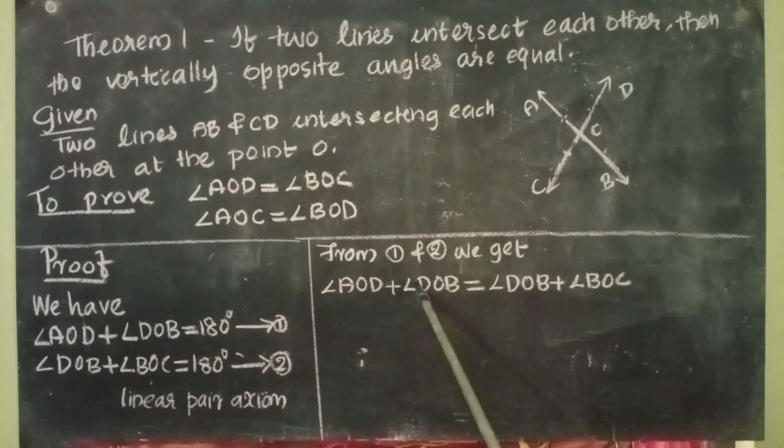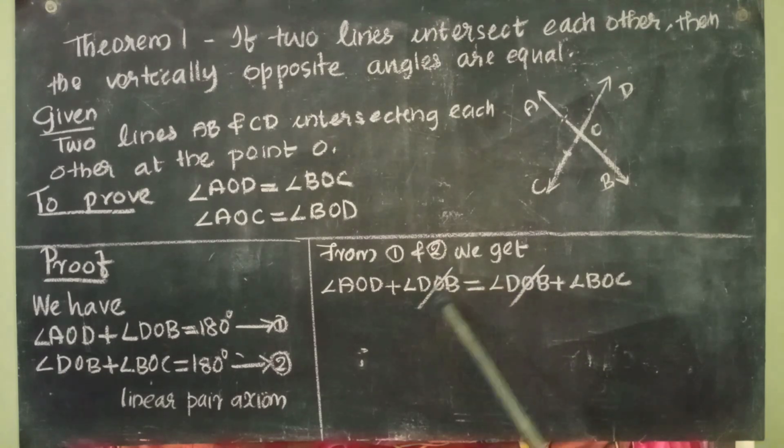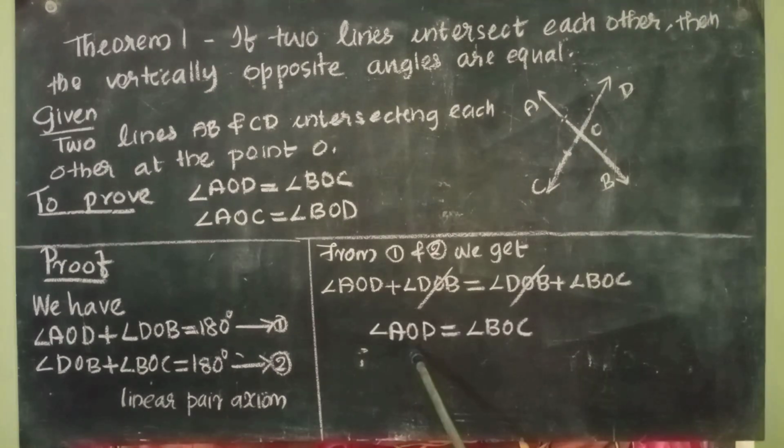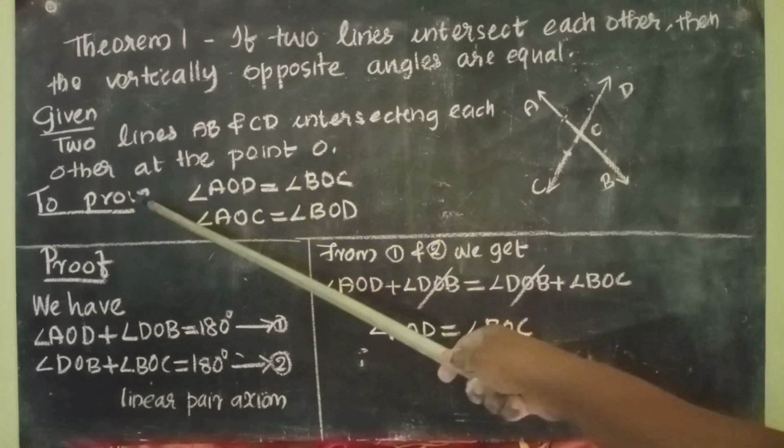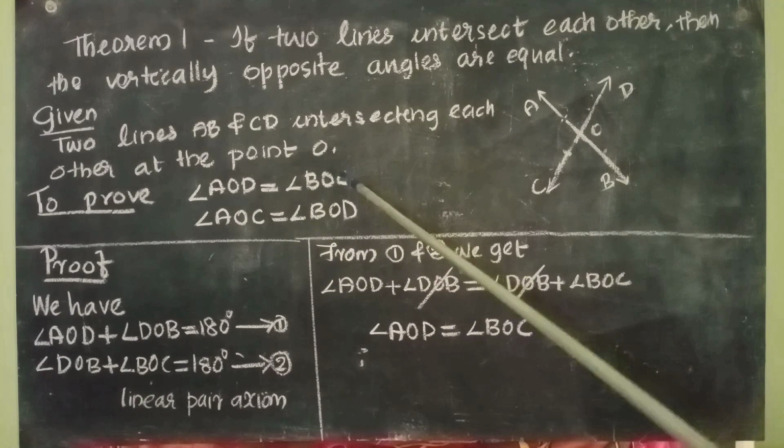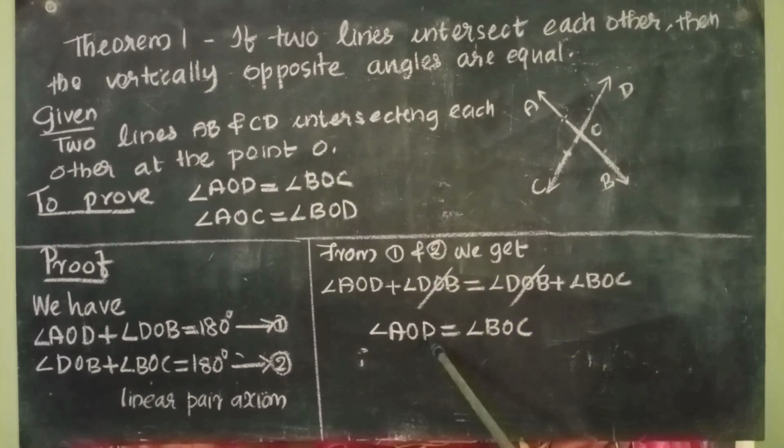Now you can see here angle DOB, here also angle DOB. Same quantity on both sides. So we can cancel that DOB from both sides because it is the same quantity. So I cancelled angle DOB from both sides. What is remaining? Here remaining angle AOD, here remaining angle BOC. So what do we get? We got angle AOD equal to angle BOC. That was our question: to prove angle AOD equal to angle BOC. That we proved here.